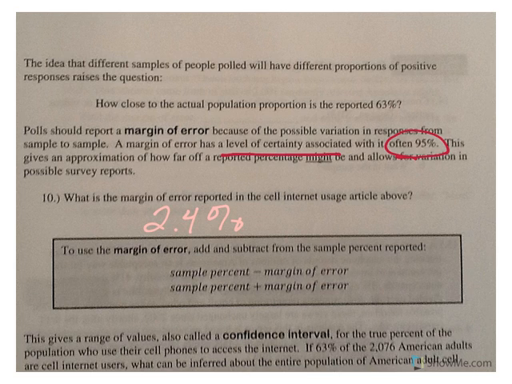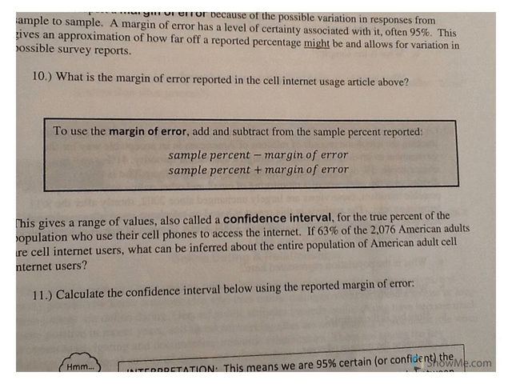So we can then lead into confidence intervals. A confidence interval says, okay, I'm going to take my point estimate, and in this case our point estimate is 63%. That was our estimate when we surveyed a set number of people. So you take your point estimate, which they call the sample percent, and then you add and subtract your margin of error to find your range, right? The range of people that you want to deal with here.